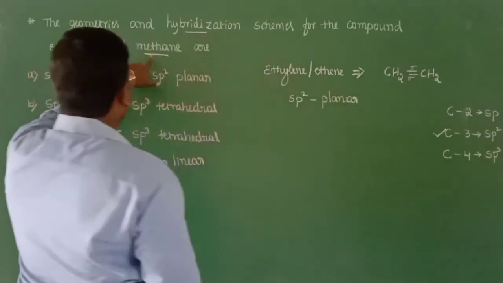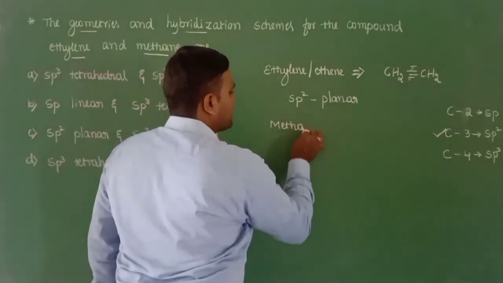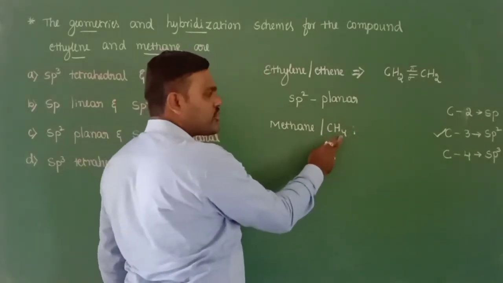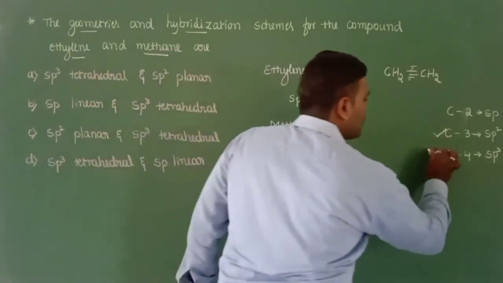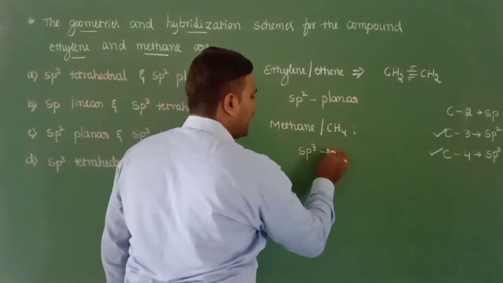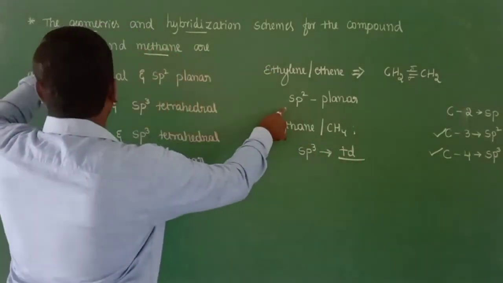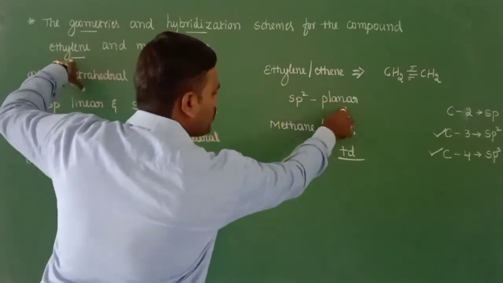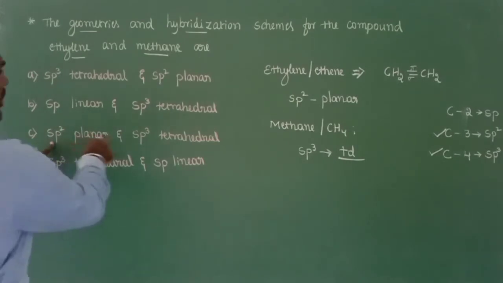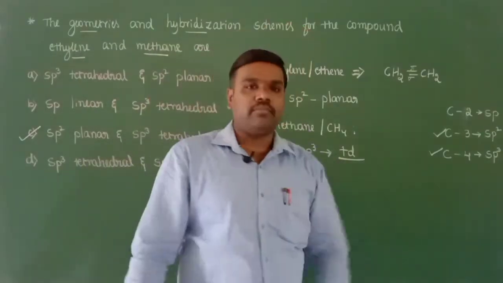Then the second material given is methane, which has the structure CH4. Carbon is surrounded with 4 hydrogen atoms. Obviously, there will be 4 sigma bonds around it. So the hybrid state of the carbon in methane is sp3, so the geometry will be tetrahedral. So the first material asked is ethylene, sp2 planar, followed by sp3 tetrahedral. So sp2 planar and sp3 tetrahedral. Option C is the right answer.